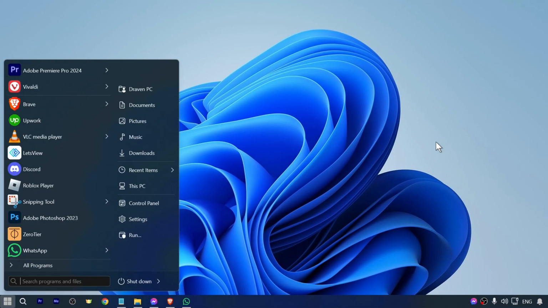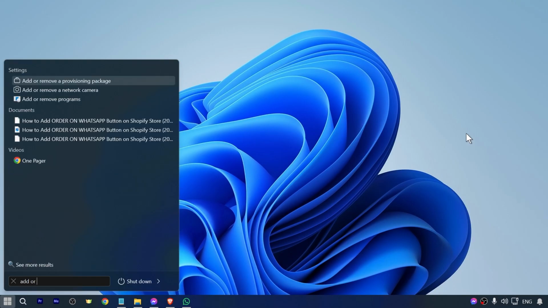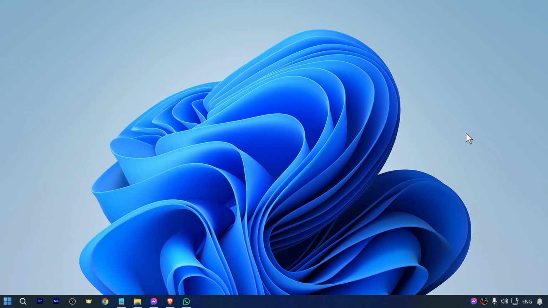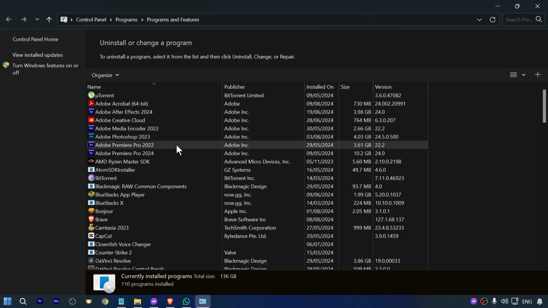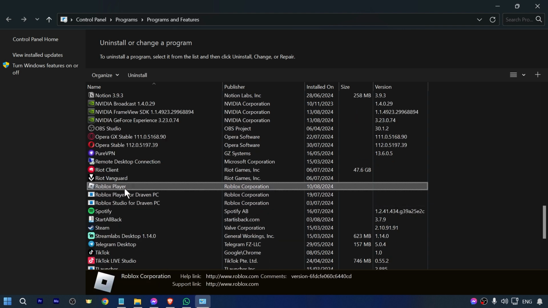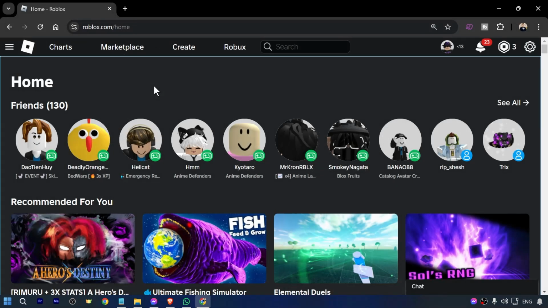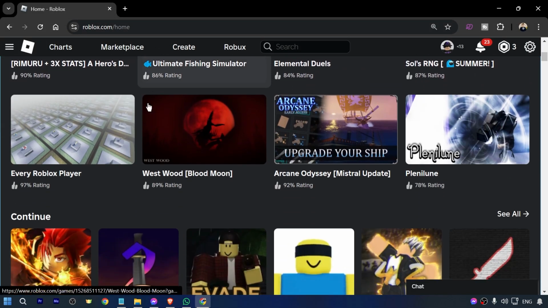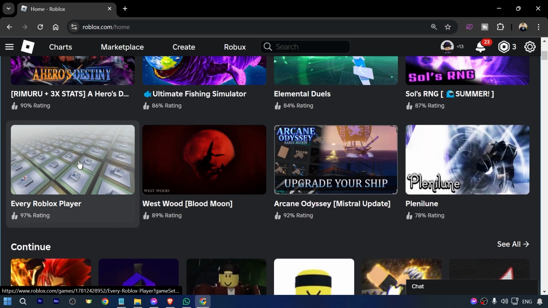I want you to go ahead and uninstall your Roblox this time. So go ahead and type here add or remove programs. Alright, click enter, and you should be seeing something like this. Go ahead and look for your Roblox. Okay, this one, Roblox player. Just go ahead and uninstall this one right here, and then click the yes button and then continue uninstalling this one.